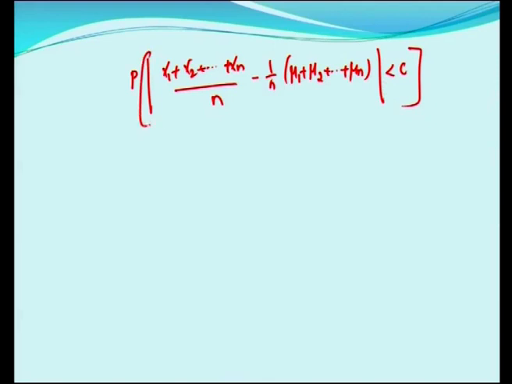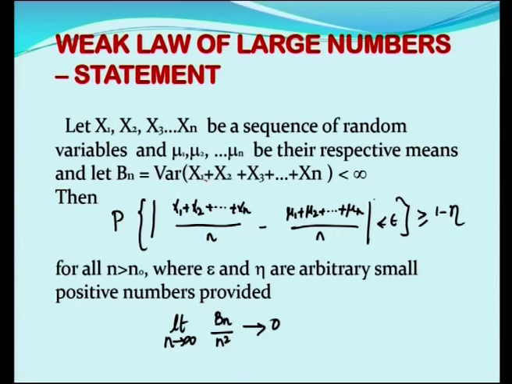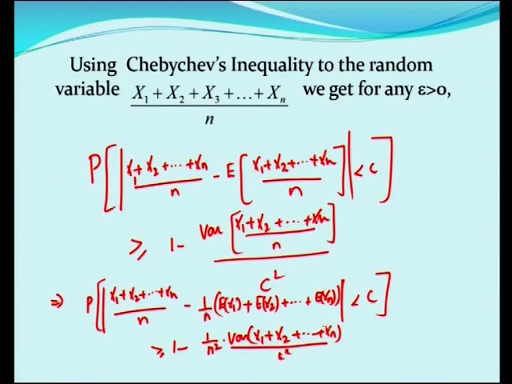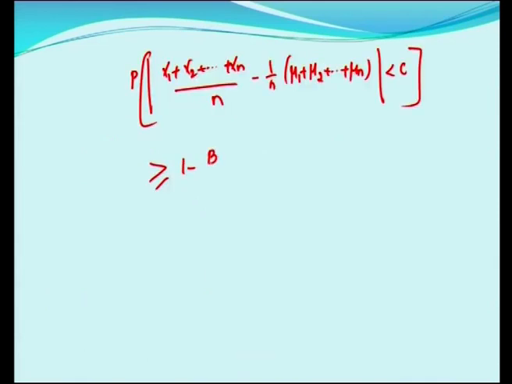What happens then? P of modulus of x1 plus x2 plus etc. plus xn divided by n minus 1 by n into mu 1 plus mu 2 plus etc. mu n is less than c, is greater than or equal to 1 minus variance of x1 plus x2 plus etc. plus xn, which is assumed to be Bn, right, in the statement itself. Bn is equal to variance of x1 plus x2 plus etc. up to xn. So, we will substitute for this variance of x1 plus x2 etc. as Bn. So, then what you will have the remaining as Bn by n square c square.